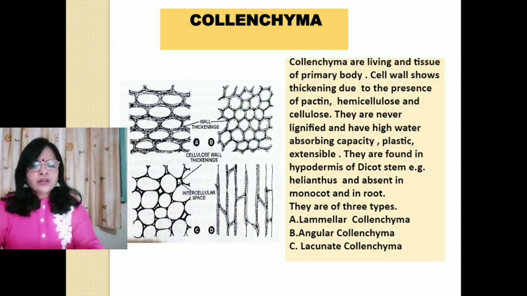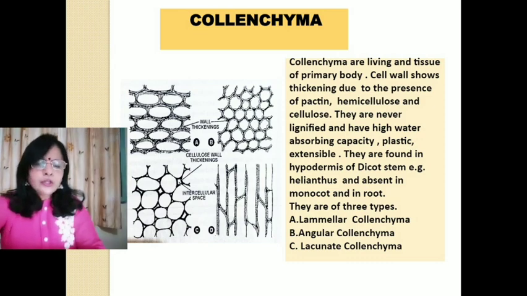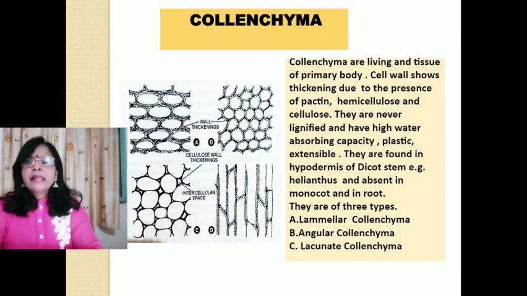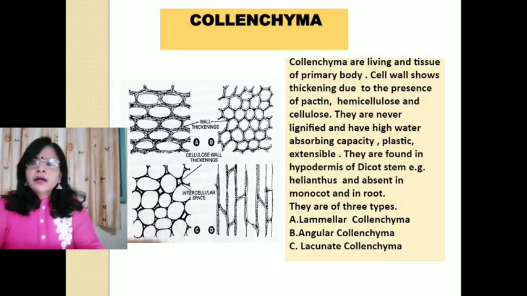They are of three types: lamellar collenchyma, angular collenchyma, and lacunate collenchyma. Number A is lamellar collenchyma. In this type of collenchyma, thickening is deposited at the tangential wall of the cell, and the cells look like parallel plates.